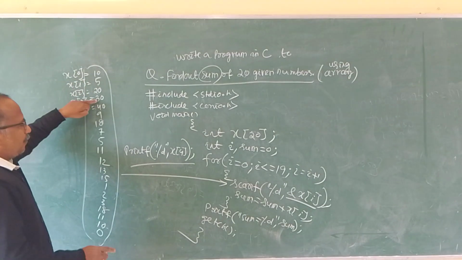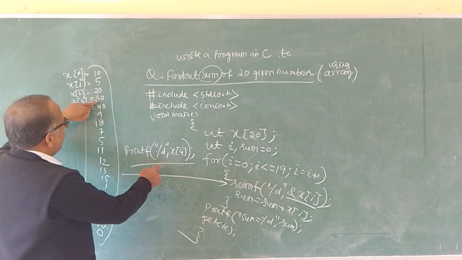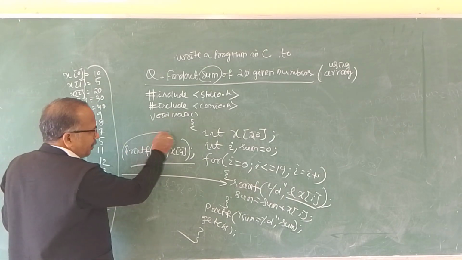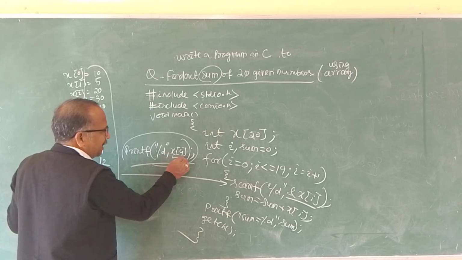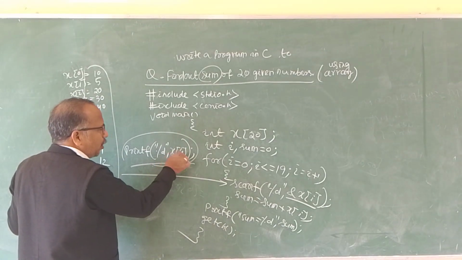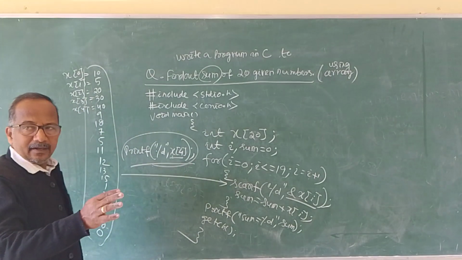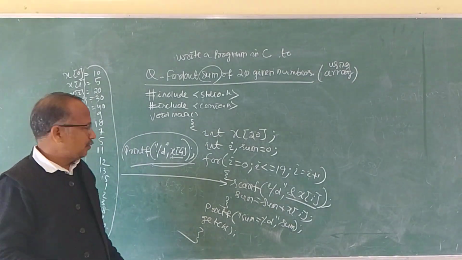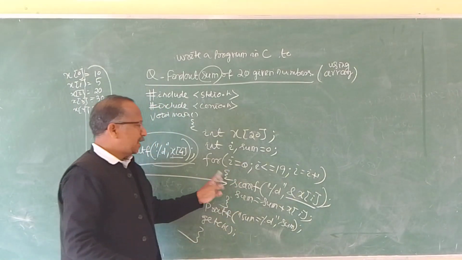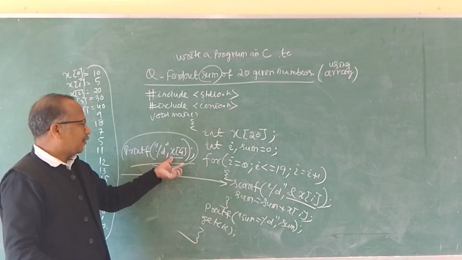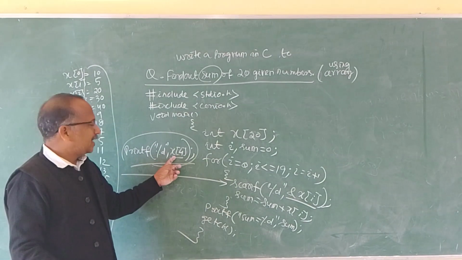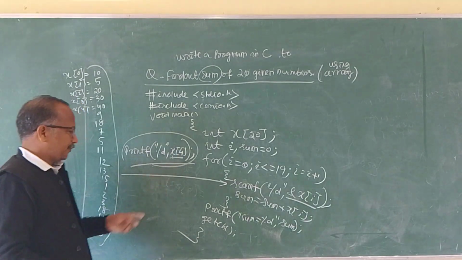But in the case of an array, whenever I am using this subscript, x4 means the fifth value, because it is starting from 0. So for the array reference, it is the fifth value, but it is represented as x4.